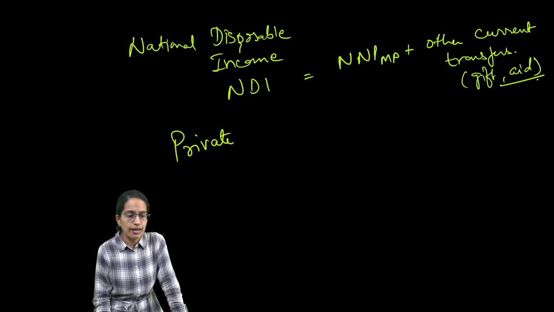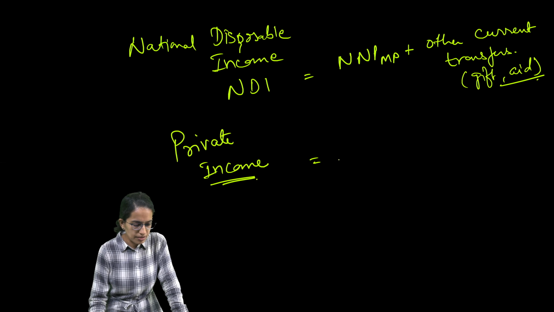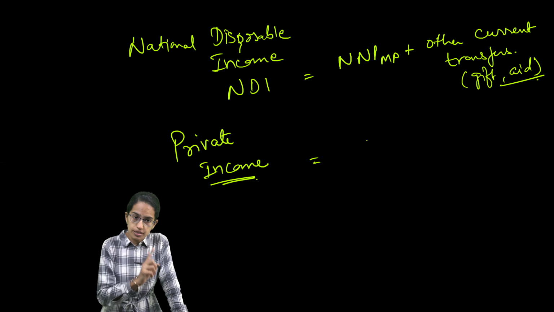The next is private income. What is private income? Private income is nothing but the factor income from the net domestic product occurring in the private sector.